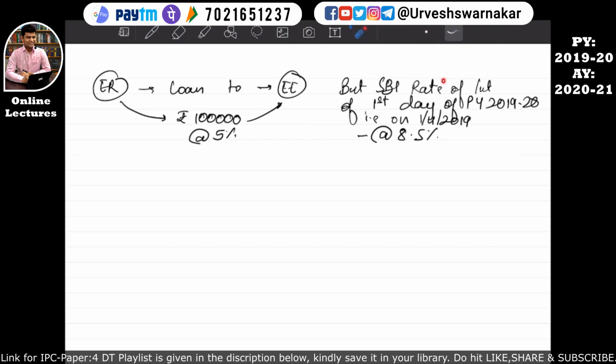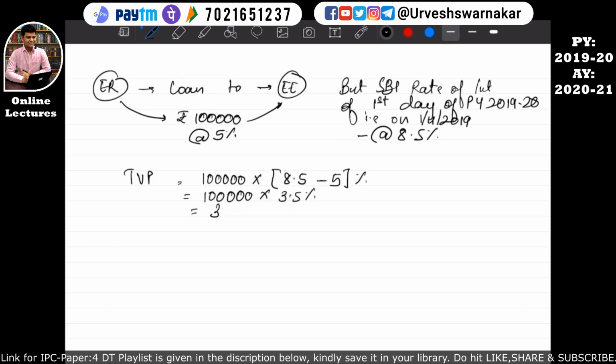Since you can see that SBI's rate of interest is 8.5%, which is higher than this concessional rate, what we have to do is calculate the taxable value of the perquisite in this manner. 1 lakh is the amount of the loan, and we have to write the SBI's rate of interest, and we have to subtract the concessional rate of interest as per the company, and then we have to calculate the taxable value of the perquisite. So the taxable value of the perquisite will become 3,500. I hope it is quite clear to you all.